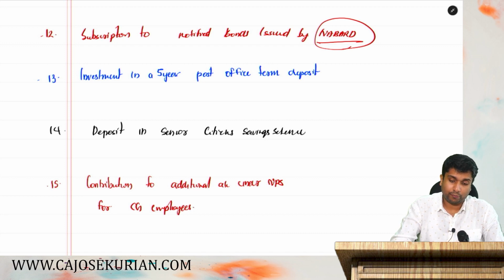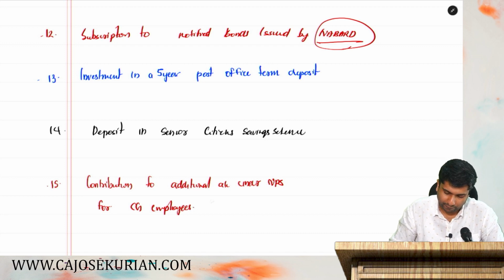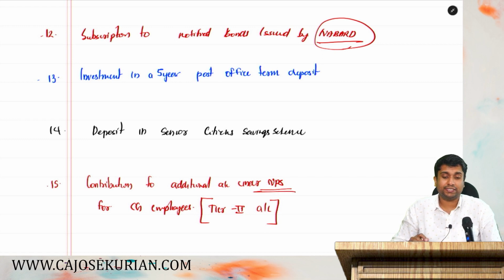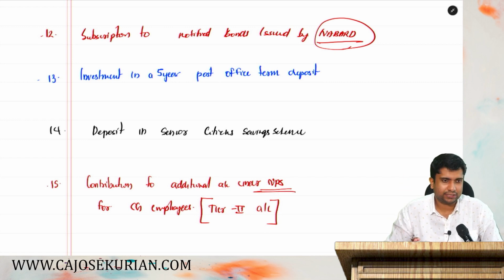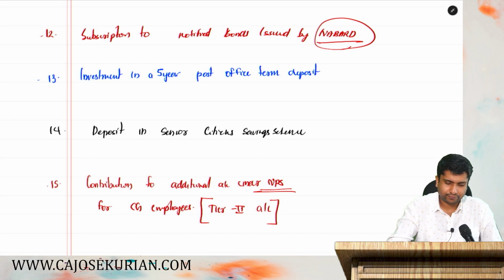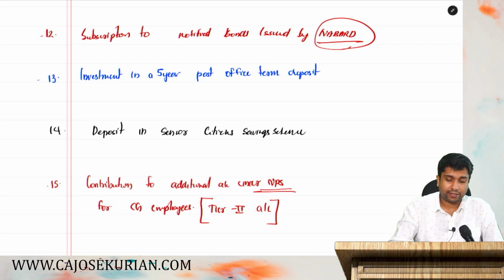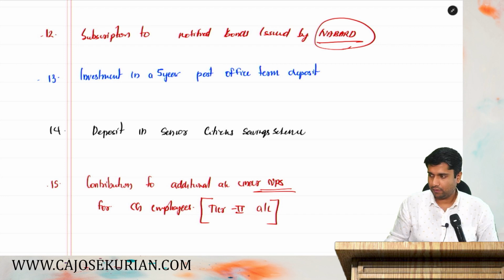In bracket write tier 2 account. I will explain what is NPS when we discuss 80CCD. For the time being, forget about this. So these are the 15 items that we have to study under 80C. Can you just go through these 15 items again by yourself?